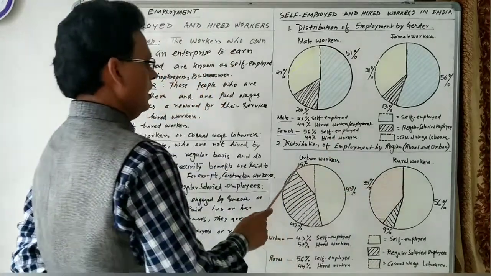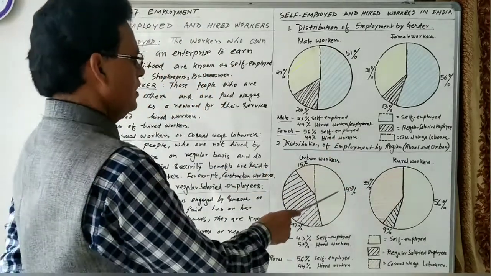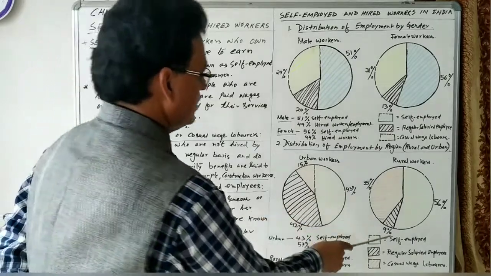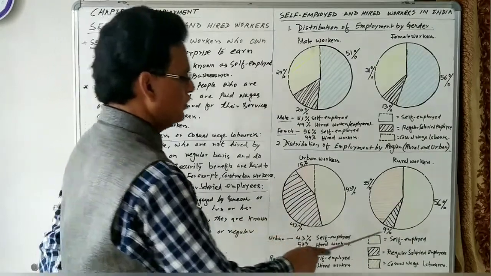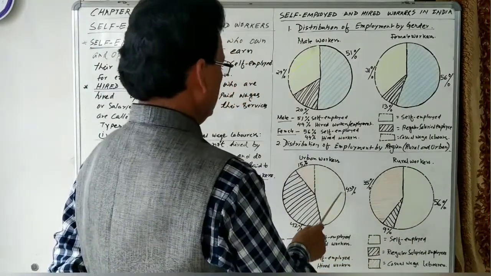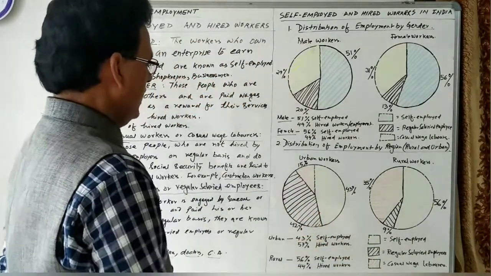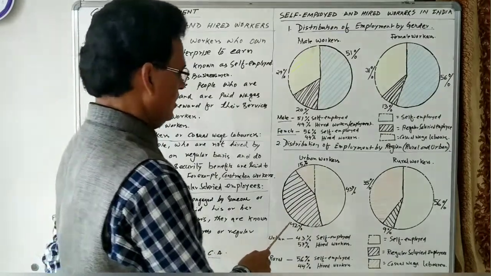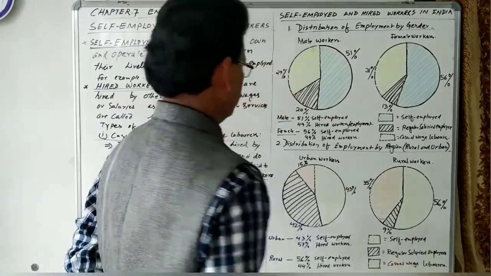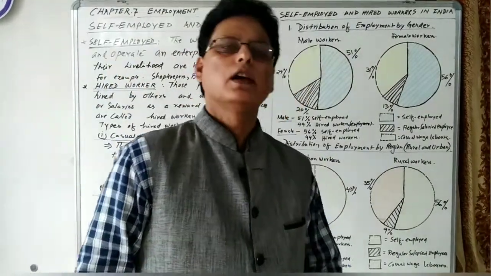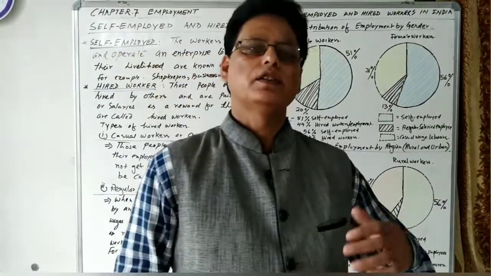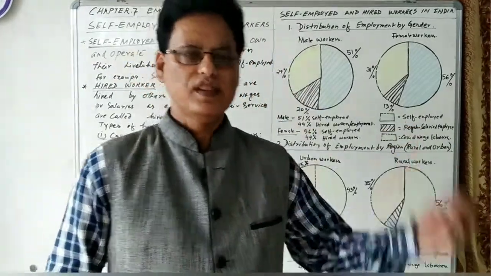In urban areas, 43% are self-employed workers and 42% are regular salaried employees. In urban areas, people are engaged in different industries and different offices.